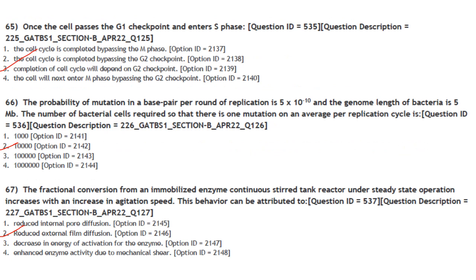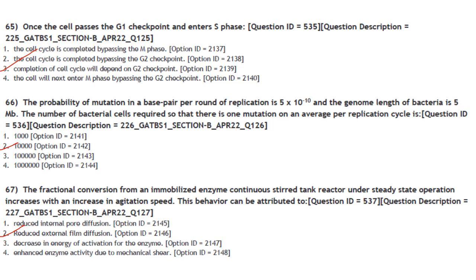Then next one. Once the cell passes the G1 checkpoint and enters S phase, the cell cycle is completed by bypassing the M phase. The cell cycle is completed by passing the G2 checkpoint. Completion of cell cycle will depend on G2 checkpoint. Answer is option 3.